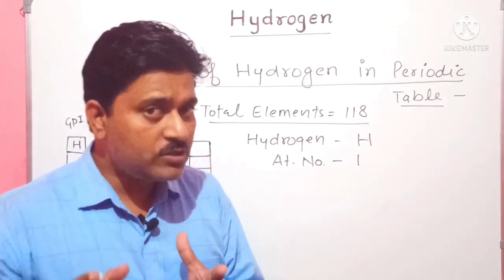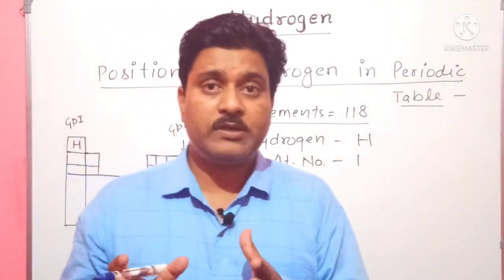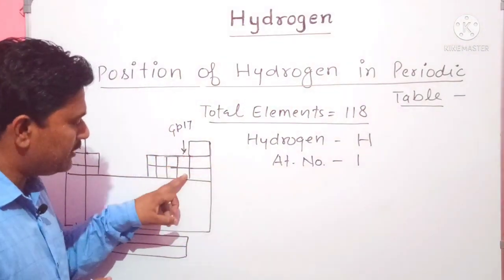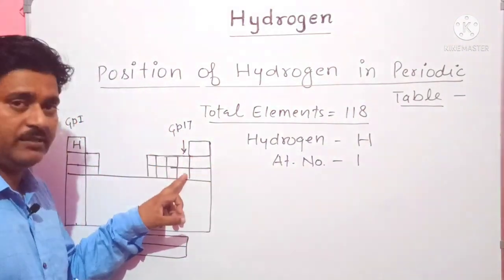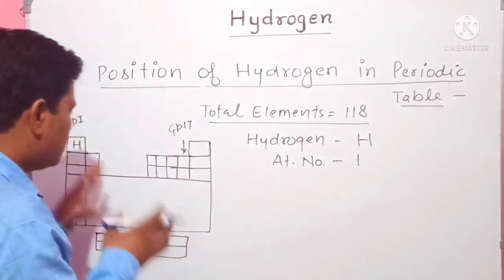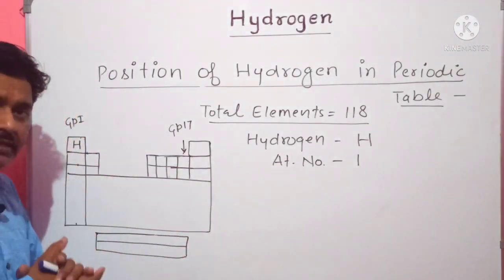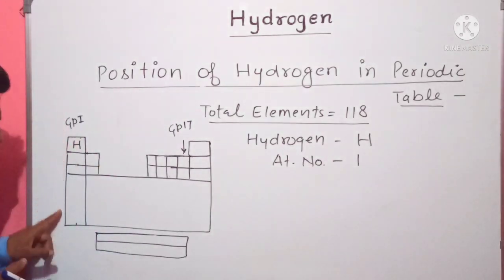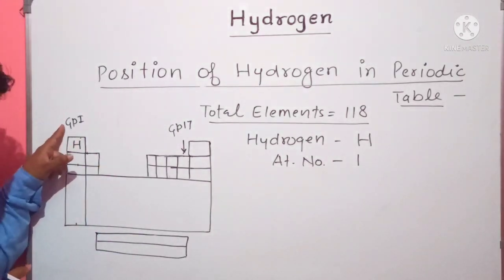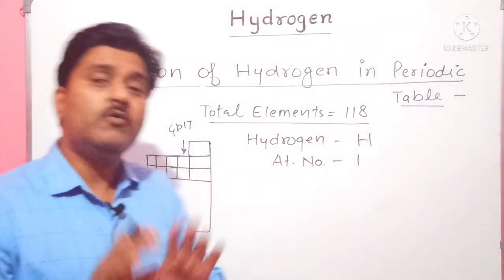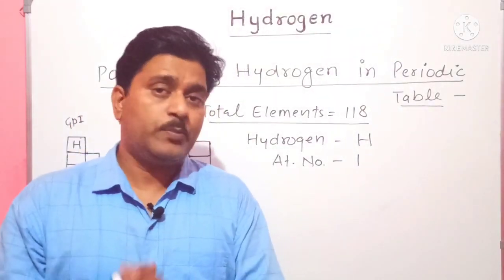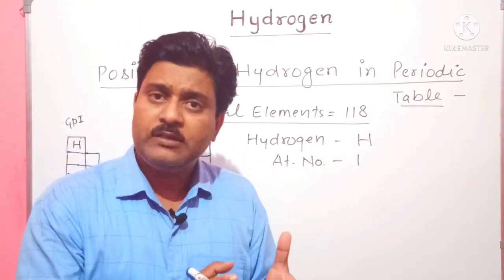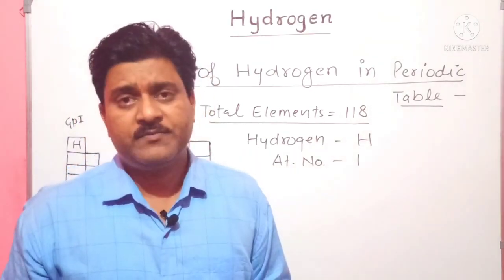Means hydrogen shows some properties which resemble those of the elements present in group 17. Similarly, some properties resemble those of the group 1 elements. So, overall, we can say the position of hydrogen in the modern periodic table is not justified.